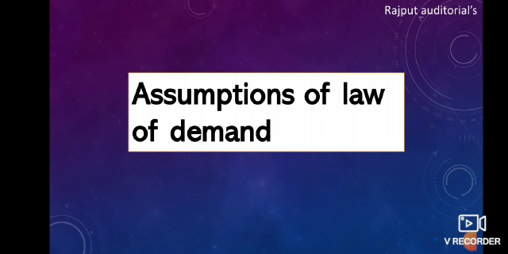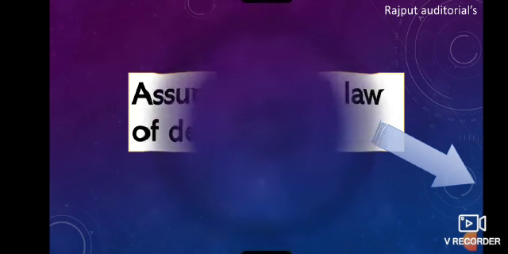So here are some assumptions which we make so that the demand curve moves in a proper direction. If these assumptions are not followed, the demand curve will not move in the direction in which it should.